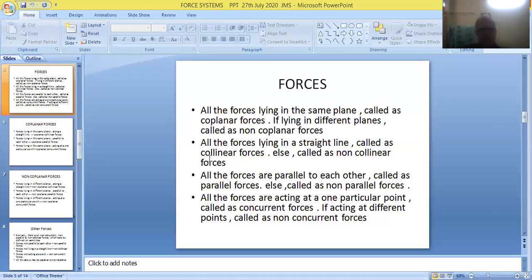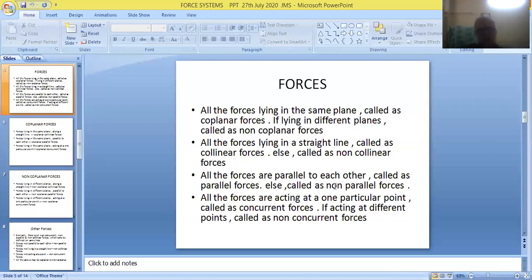And friends, if forces are lying in the form of a straight line, they're called collinear forces. Otherwise, they're called non-collinear forces. Similarly, if the forces are parallel to each other, they're called parallel forces.